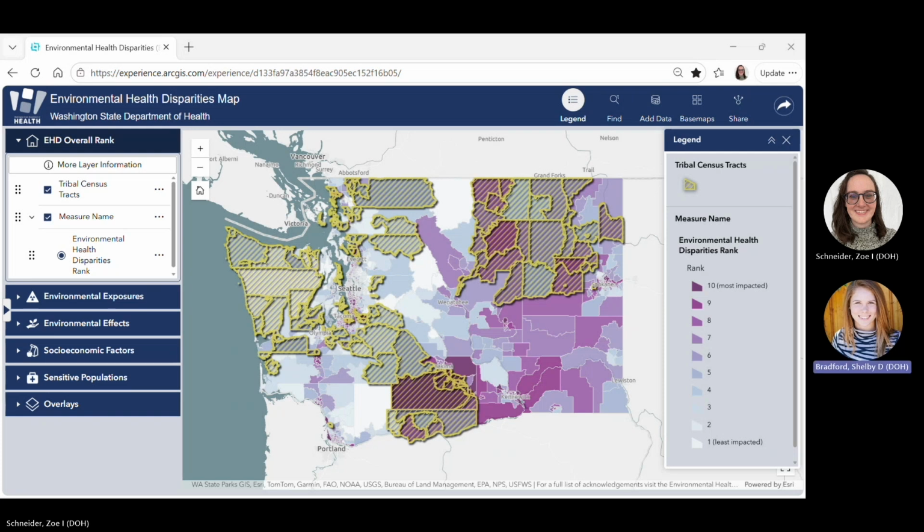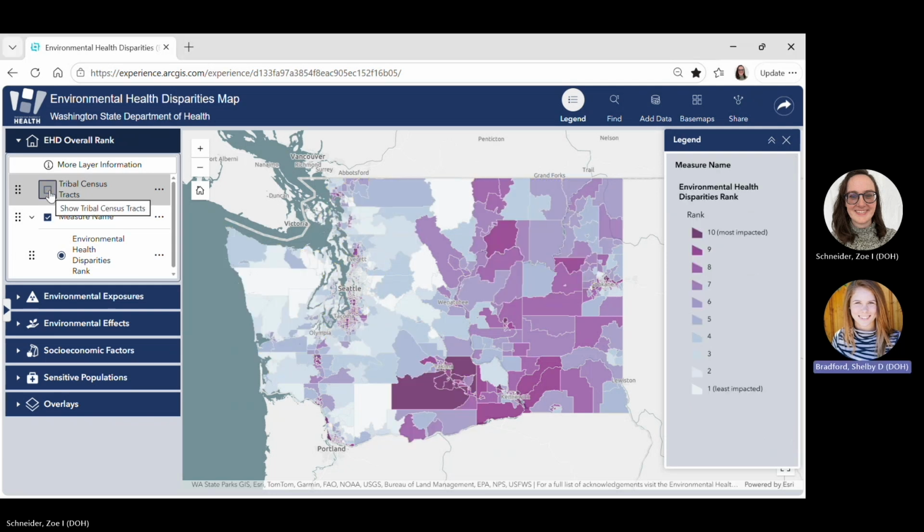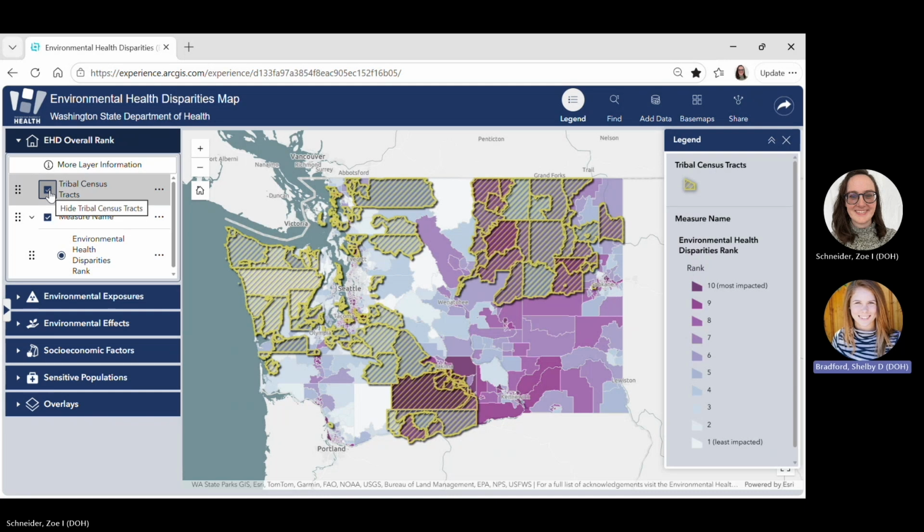We've made tribal lands easier to identify by creating a tribal census tract layer. The layer appears as yellow hatching on the map. It highlights census tracts that include any tribal land. The tribal lands include tribal reservations, off-reservation tribal lands, and disputed lands as defined by the Washington Department of Ecology.